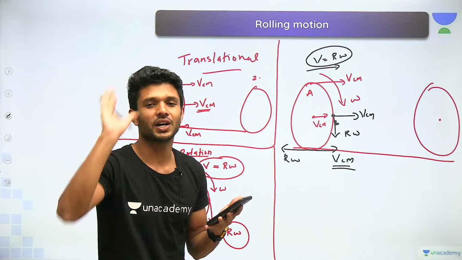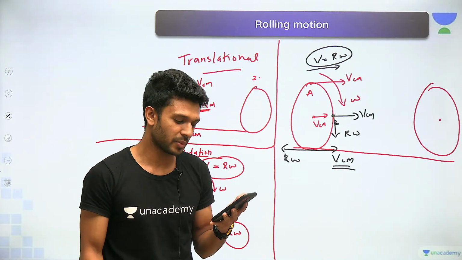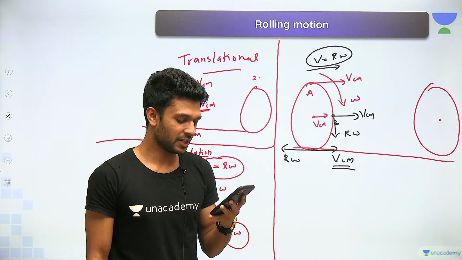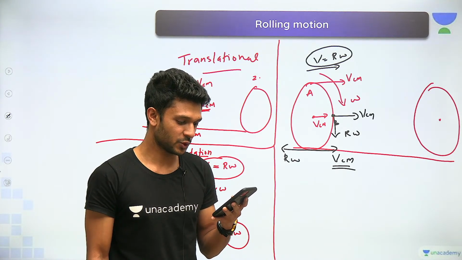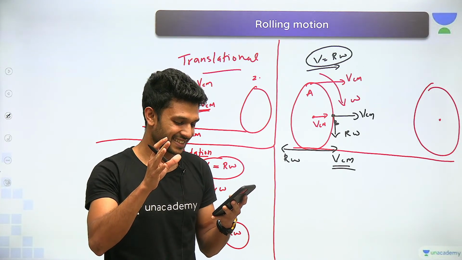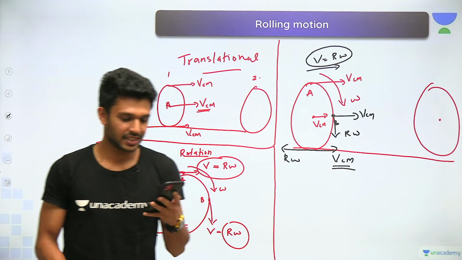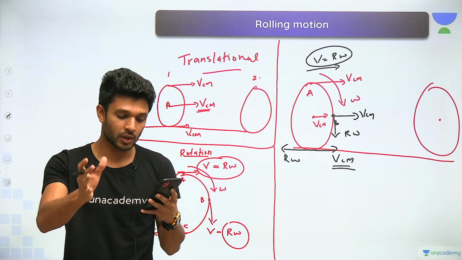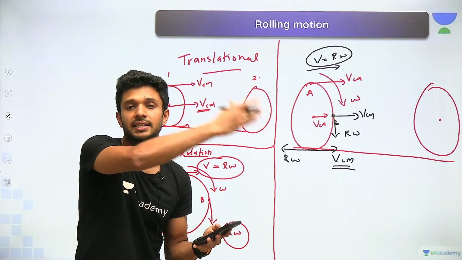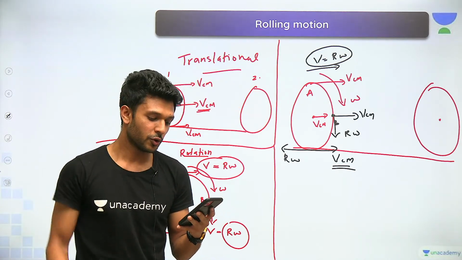Sir, there are two velocities at each and every point which you have marked. That is so amazing. Yes, very good Anurag, very good. So happy that you are taking this chapter so seriously. Yes, very good Vaishnavi. And everyone, please note down each and everything. This is the only way you can understand how the velocity is distributed for a rolling motion.